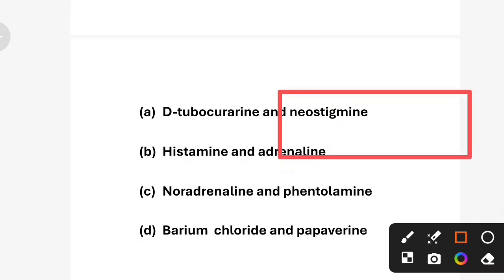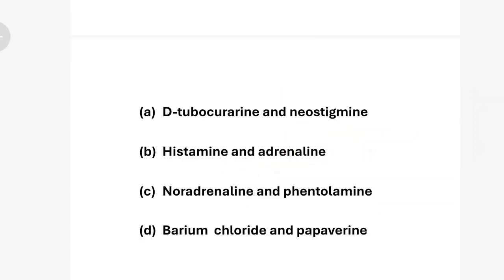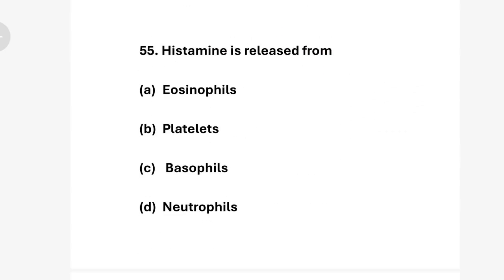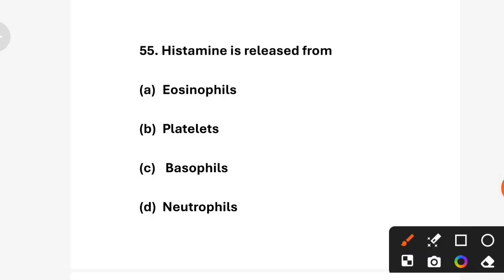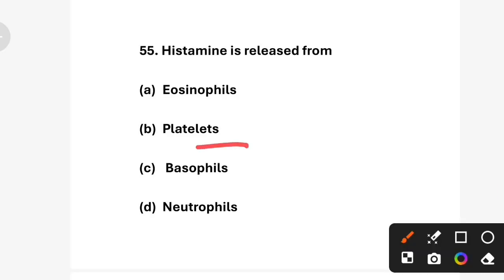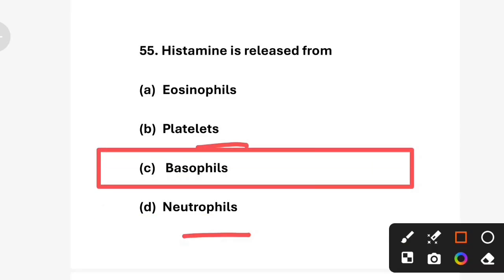Next question. Question number 55. Histamine is released from option A eosinophils, option B platelets, option C basophils, option D neutrophils. Eosinophils help in parasitic infection, do not release histamine, and platelets help in blood clotting, not in histamine release, and neutrophils fight bacterial infection, not involved in histamine release. So the correct answer is option C, basophils.